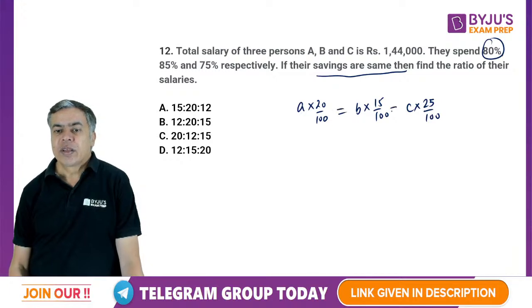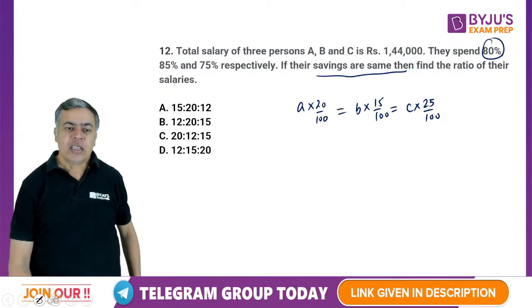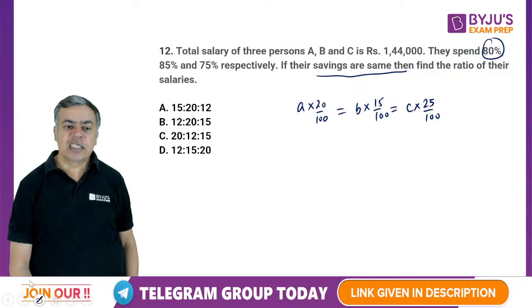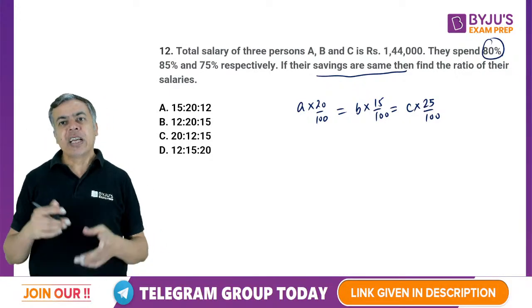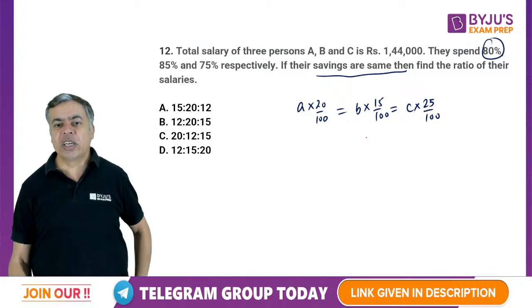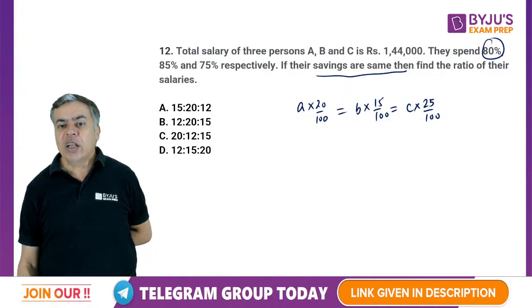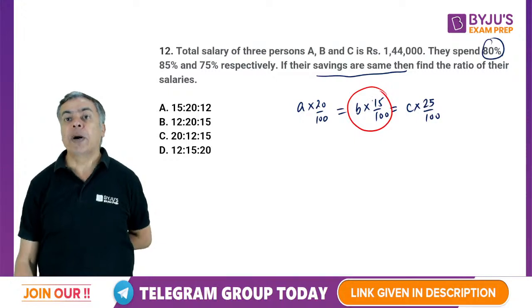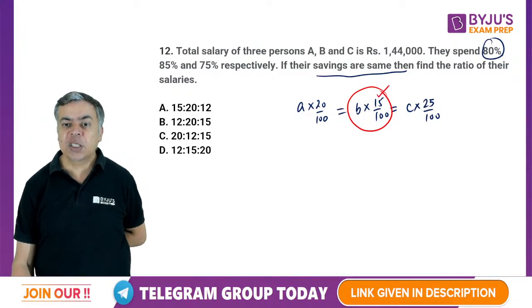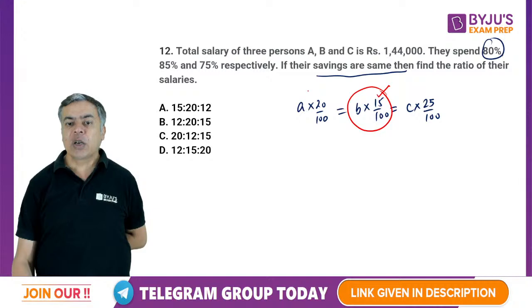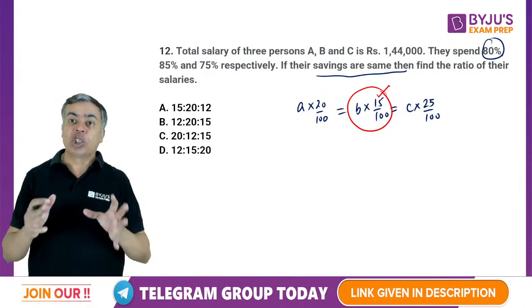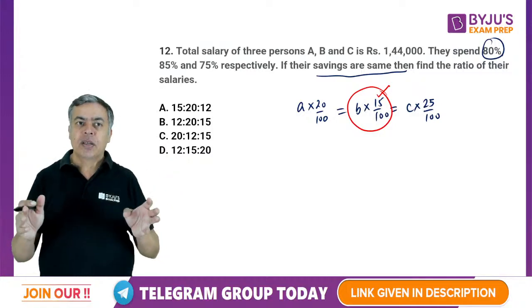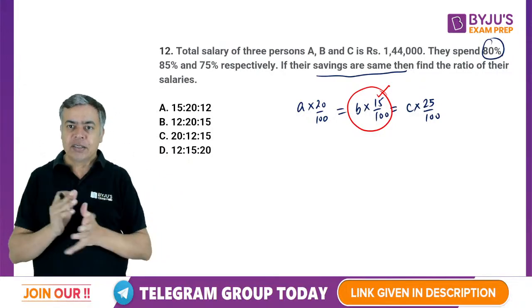Right? अब देखो, these are given equal because their savings are same. Now the thing is, you can directly answer this question because B's 15%, B's less percent is equal to higher percentages of other. That means B should be maximum. B should be the highest.